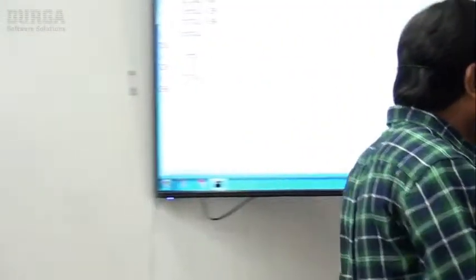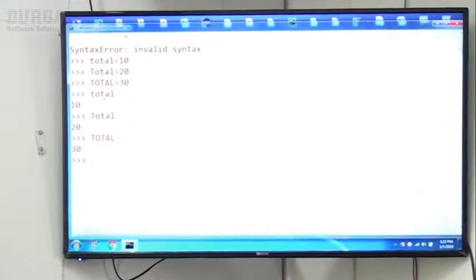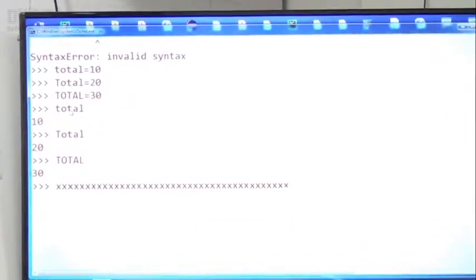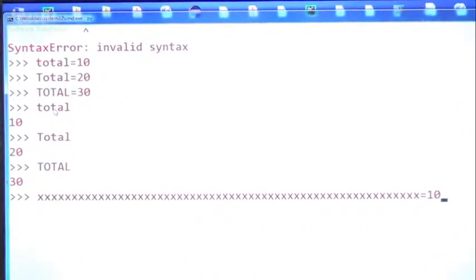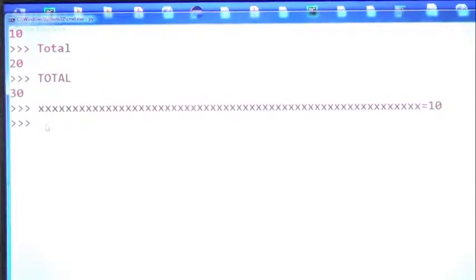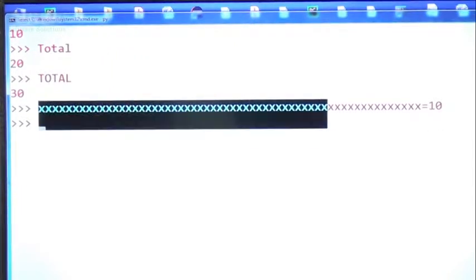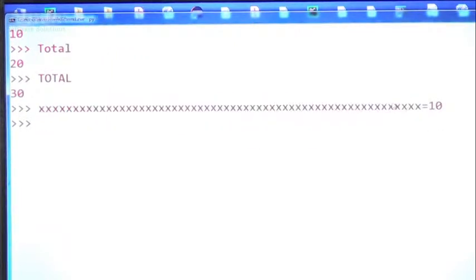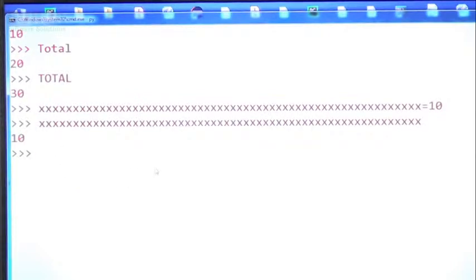Have a look once, sir. Here I'm taking x and so on, is equal to 10. Perfectly, it is valid, sir. If I try to print the value of this one, yes, 10 we are going to get. It is acceptable, sir.